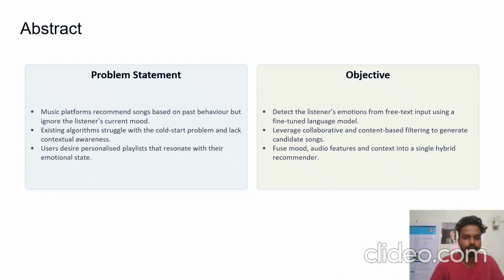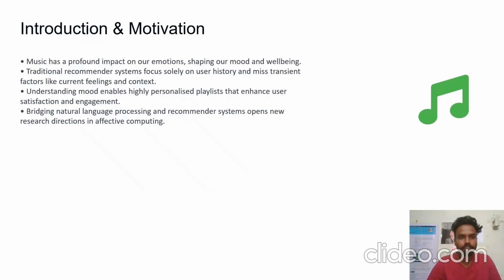The problem statement is very simple. Music apps only use past behavior and ignore your current mood, and this leads to poor recommendations. So my objective was to detect the user's mood based on their text, and then combine it with collaborative filtering and audio-based content-based filtering to create a final hybrid recommender.